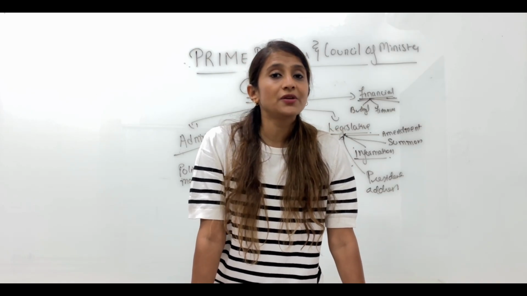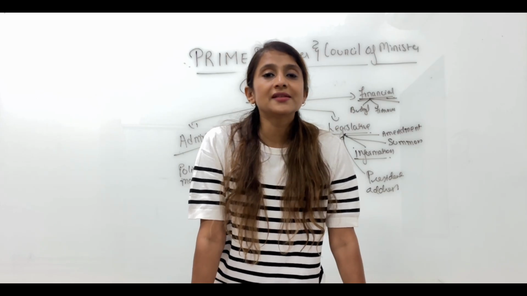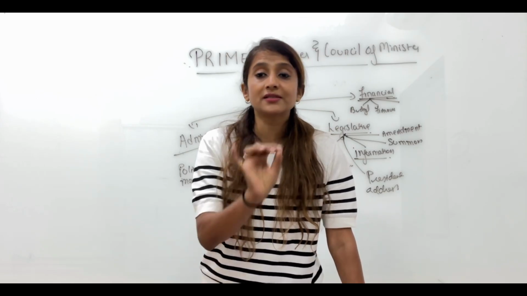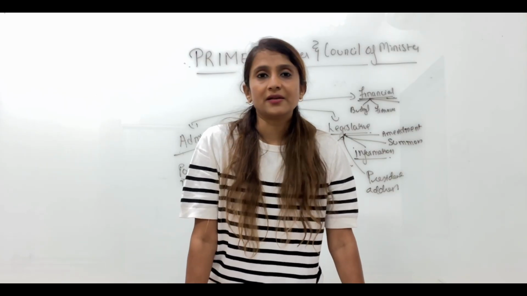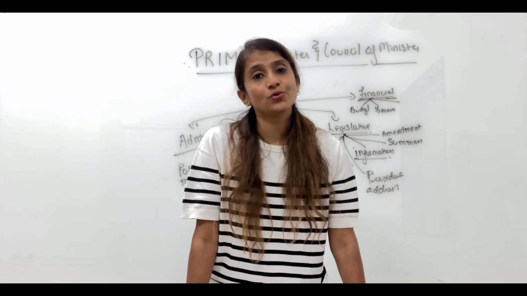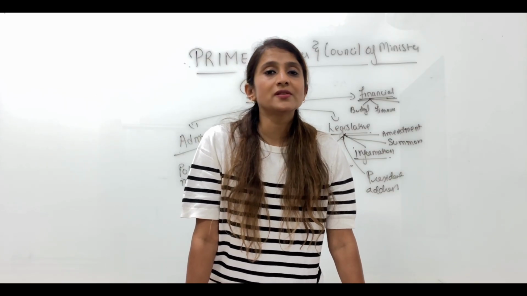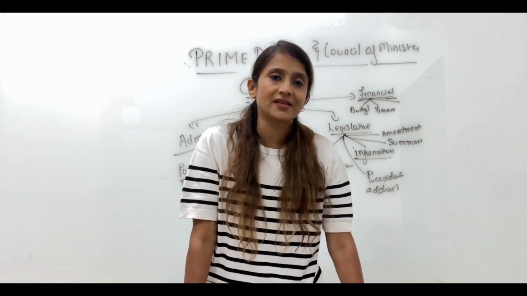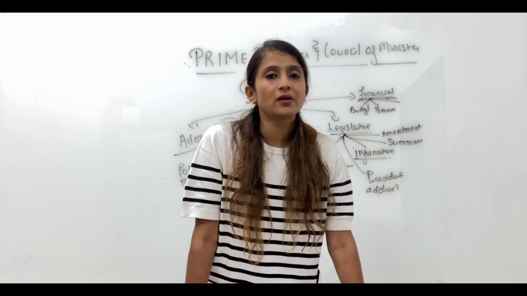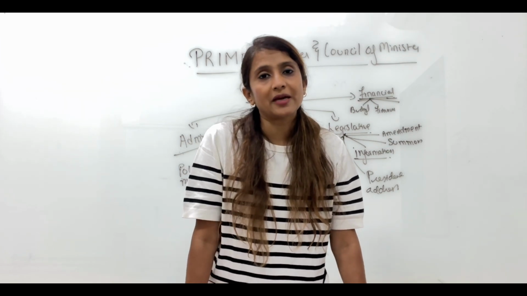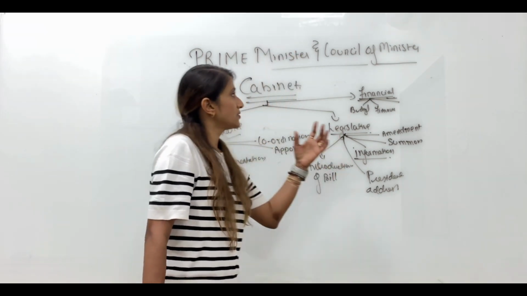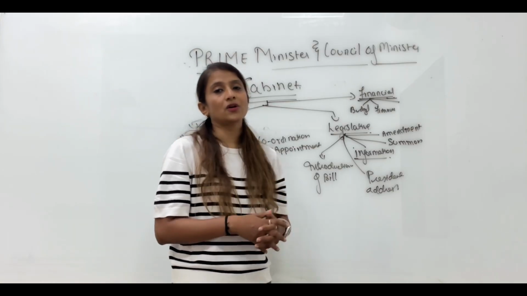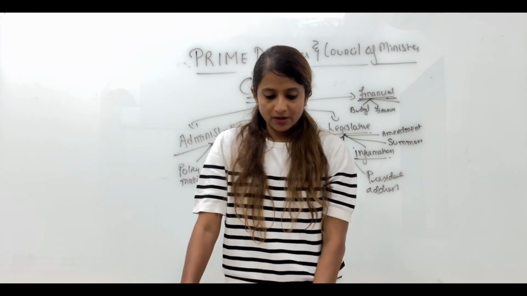But a very important note on this, the president cannot declare this emergency till he gets it in writing from the union cabinet to do so. So declaring emergency can be done by the president only when that written order comes from the union cabinet. So these are the powers and functions of the cabinet.